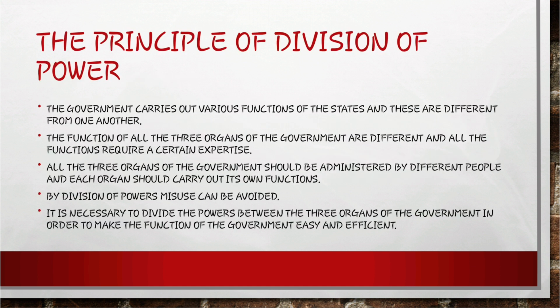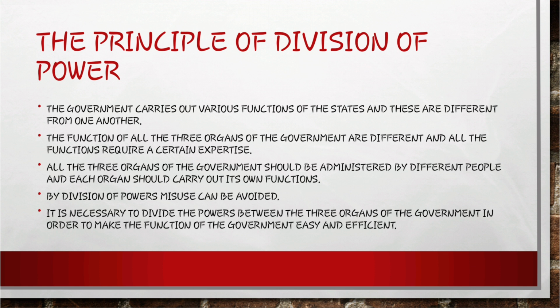Now, moving to the next heading, the principle of division of power. On what basis these three, that is executive, judiciary and legislature, is their power divided? The government carries out various functions of the state and these are different from one another. The functions of all the three organs of the government are different and all the functions require a certain expertise.